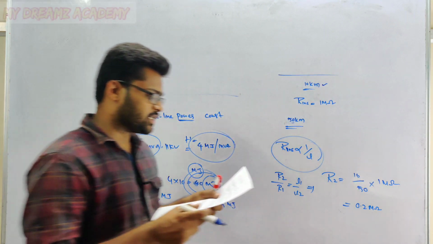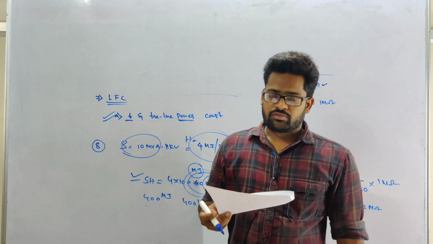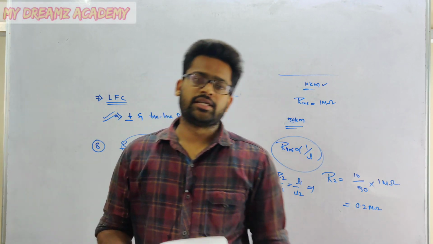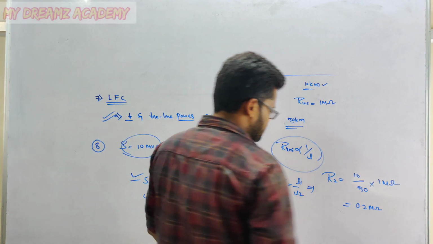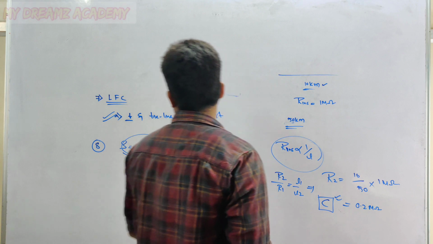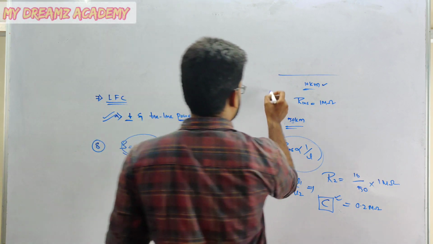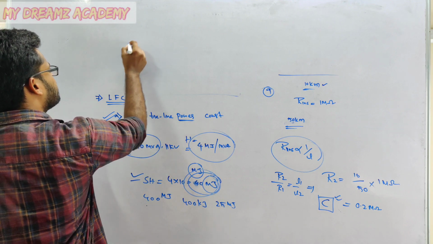So which option is correct? Option A is 1 mega ohm. Option B is 5 mega ohm. Option C is 0.2 mega ohm. Option D is 2 mega ohm. So option C is correct for this question. This question number is 9. Next question, that is the 10th question.